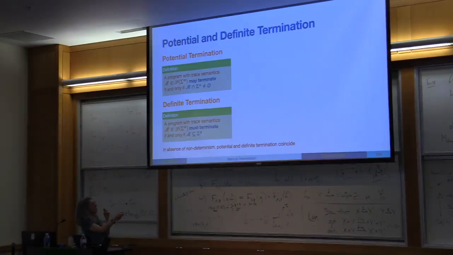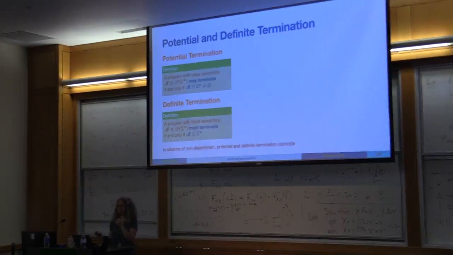In definite termination, we want all executions of the program to be finite. The distinction is only valid if we have non-determinism in the program; if there is no non-determinism, they are essentially the same. We're going to focus on definite termination, mainly because we don't have the time to do anything else, and I don't know if we're going to finish definite termination.